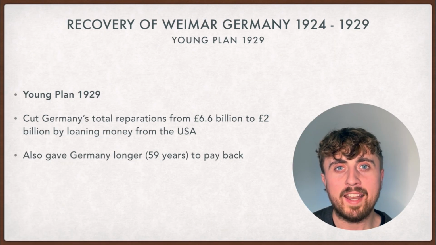The Young Plan of 1929 cut Germany's total reparations from 6 billion to 2 billion by loaning money from the USA. It also gave Germany longer to pay back these reparations.